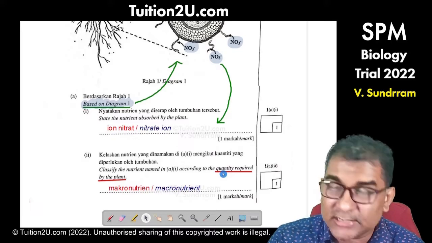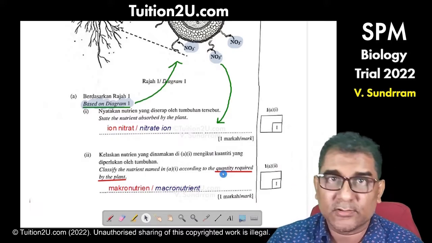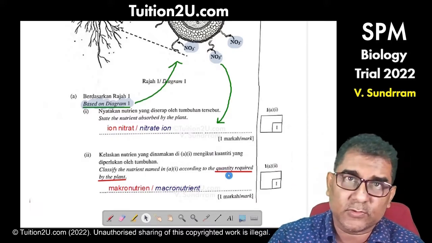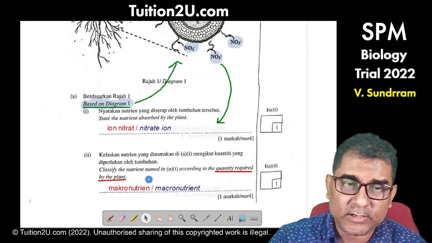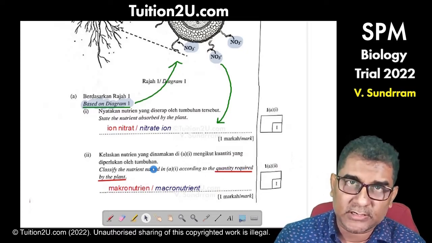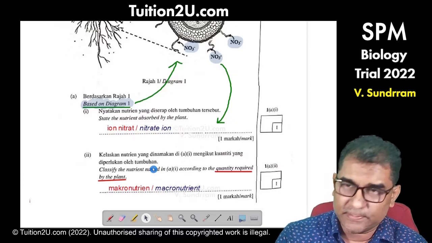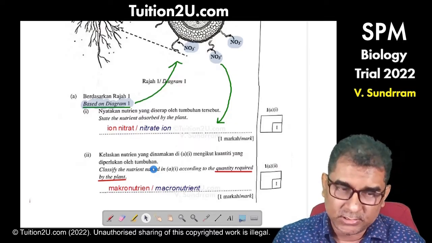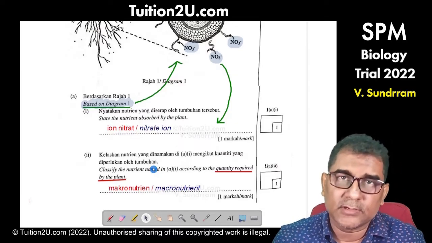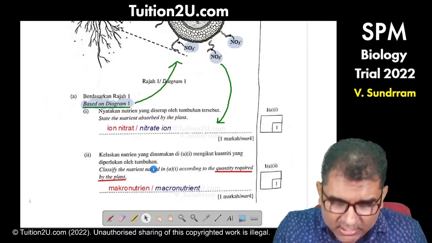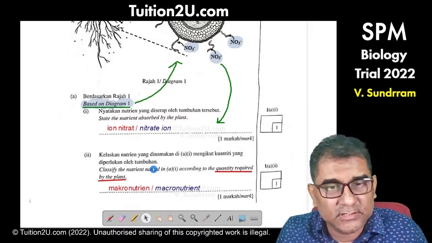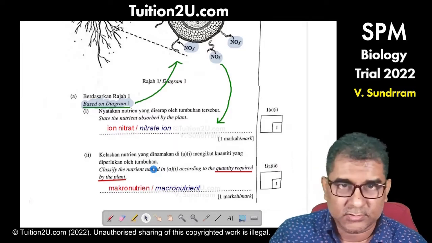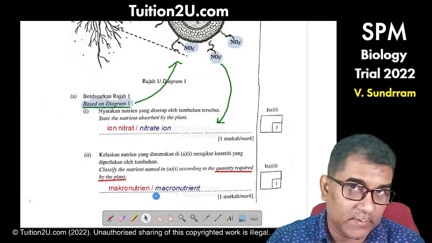In case they ask you what is the definition of macronutrient, it's already in the question. Quantity required by the plant. Macronutrients are nutrients that are needed by the plant in large quantity to maintain optimal growth and survival. Needed in large quantity should be macronutrient. So that's considered a bonus 2 marks for us.